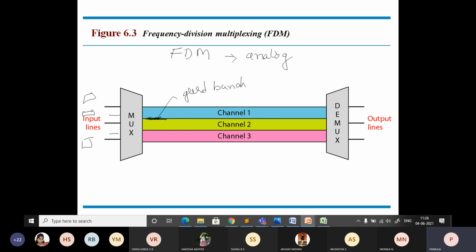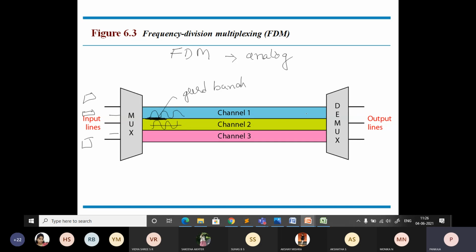By using this unused bandwidth or guard bands, whatever signal is traveling through this channel should not interfere with whatever signal travels in this channel. If there is interference, then obviously that may not be decoded properly at the receiver side.